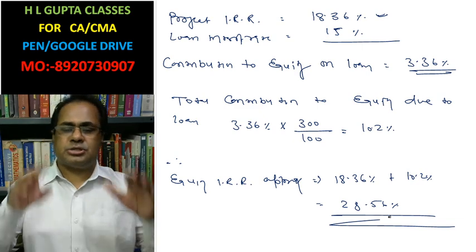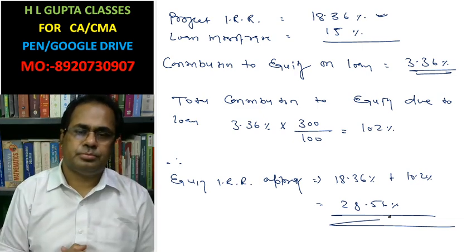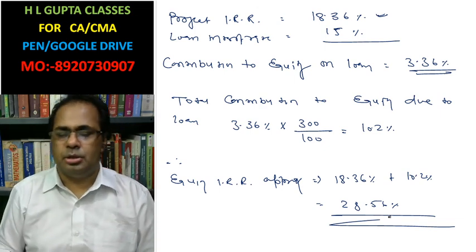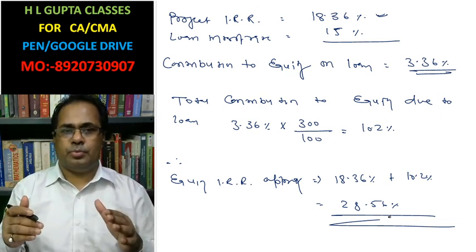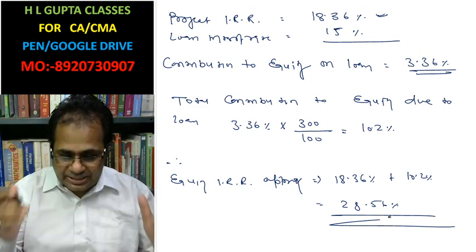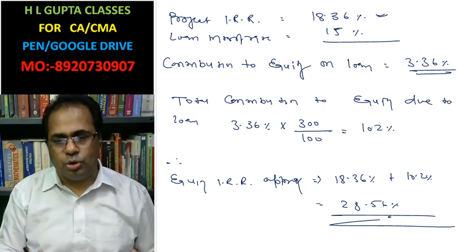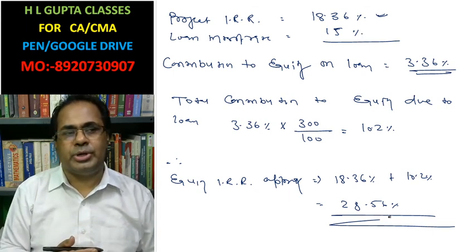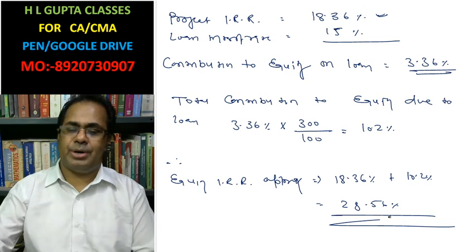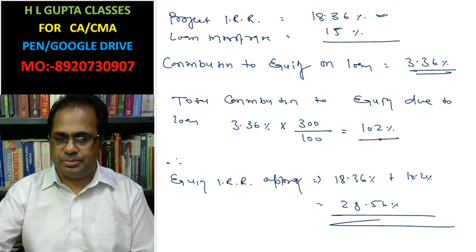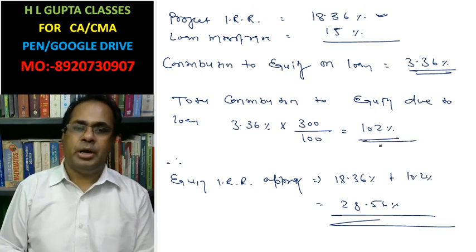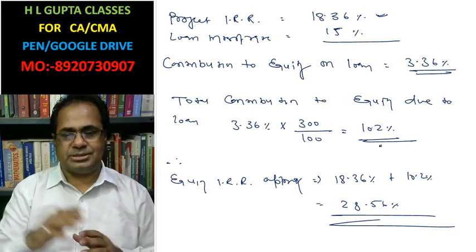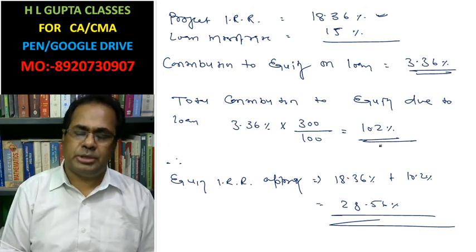This is just for the understanding. In your book this is calculated. This is why: because equity has taken risk, taken loan and invested, due to which equity will have a reward. That reward we are going to receive is 10.2%. In the answer it comes approximately because we have taken separate rates of discount. That's why the answer is different.